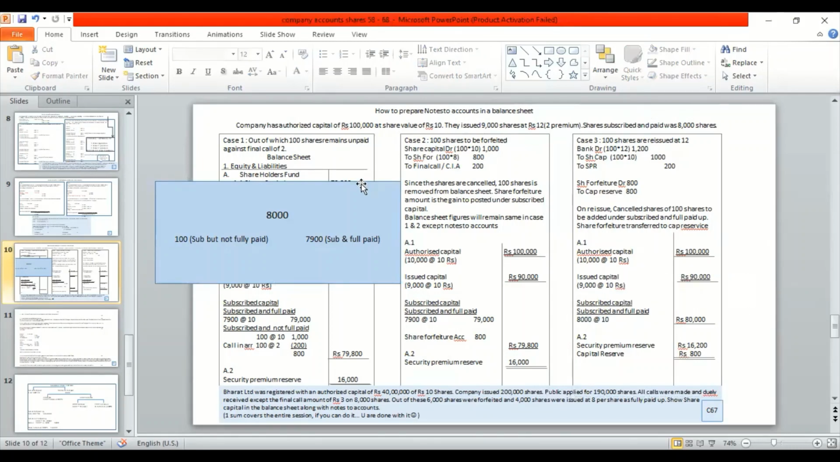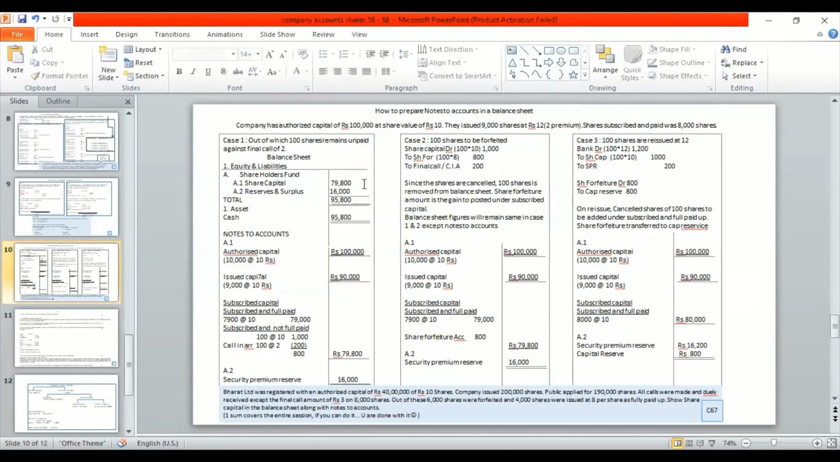I hope this one example has helped you to understand all the 3 cases: call in arrears, forfeiture, and reissue. You can try this sum. This is one of the toughest sums I have come across in one of the pre-boards of a school. If you can try this sum, I'm sure you will understand how to make a balance sheet. You can also try 1 or 2 sums from the textbook. Now we are moving on to the next part, which is called issue of shares in consideration other than cash.